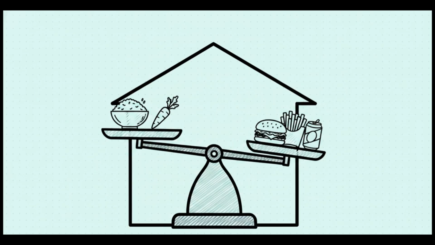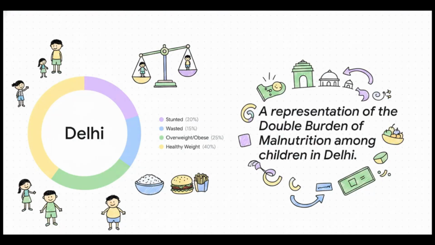One is a problem of not having enough, the other is a problem of having too much, usually from cheap, ultra-processed foods. A huge pitfall here is to see them as two separate issues, when they're really just two sides of the same coin. Poor nutrition. And this chart paints a really stark picture of the problem in Delhi. You can see a big chunk of kids are either stunted or wasted, while a totally different group is overweight or obese. This just proves it's not simply a problem of too few calories.